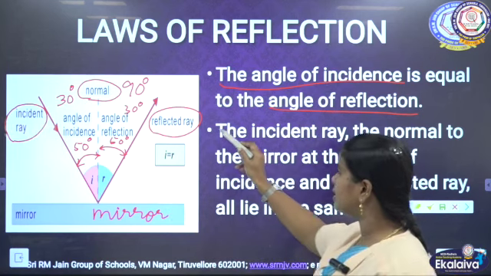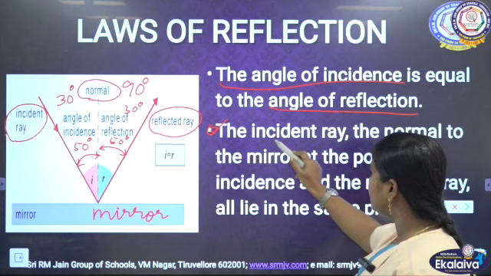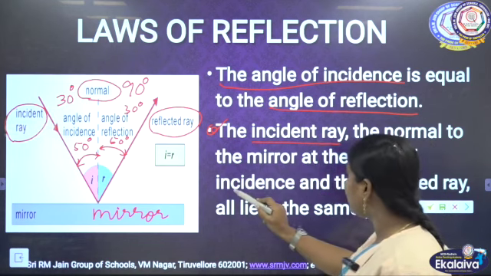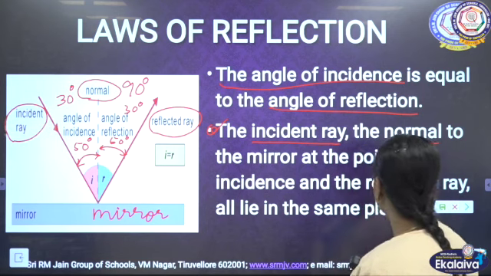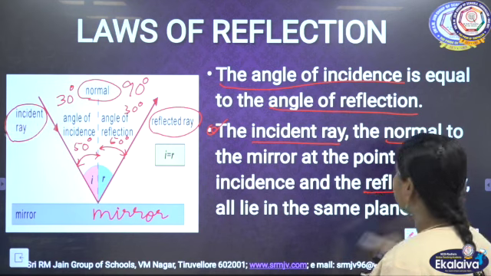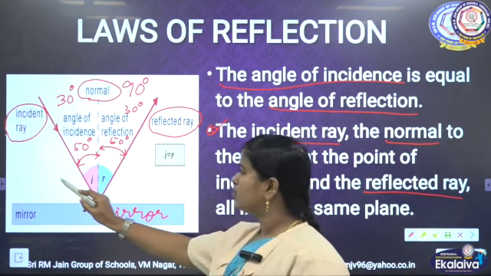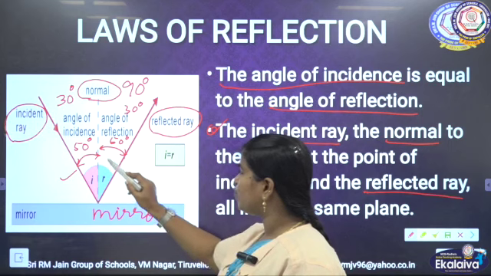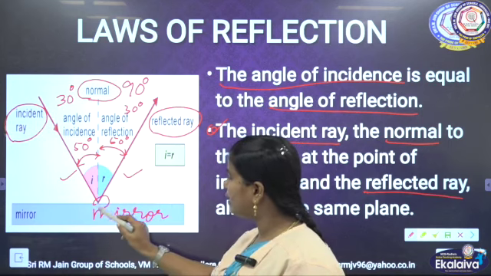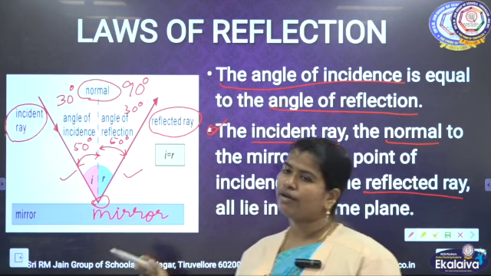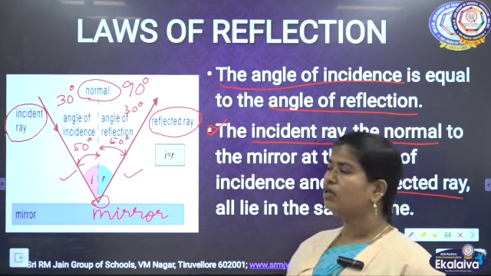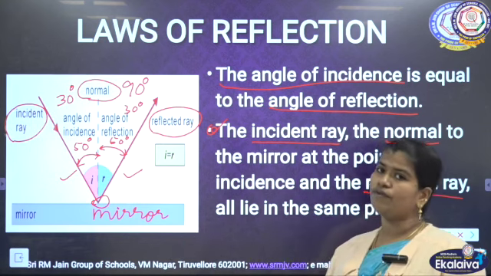Now we will go for the second statement. The incident ray, the normal to the mirror at the point of incidence, and the reflected ray, these three, the incident ray, the normal and the reflected ray, all lie in the same plane. So all three are considered to fall in the same plane. So this is about the laws of reflection.